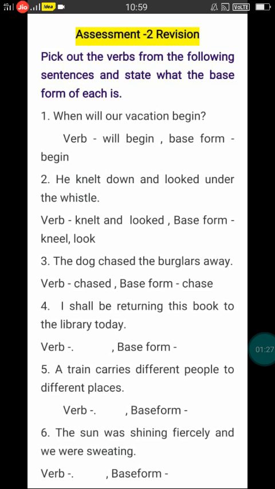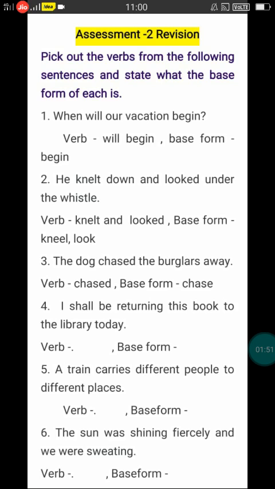First one, when will our vacation begin? So here, in this sentence, what is a verb? What is an action word? Verb means action, right? All the action words are called verbs. In other ways, you have learned that doing words are called verbs. So what is an action in this sentence?